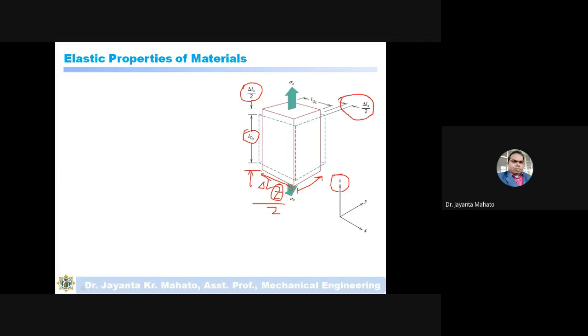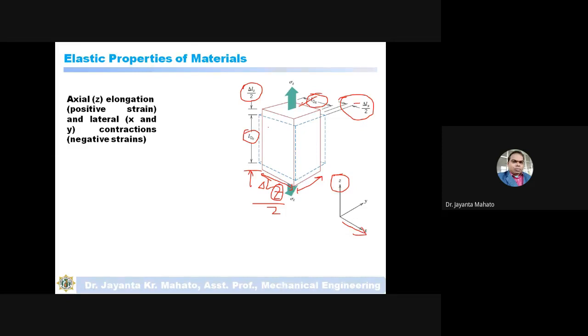And along the side what will happen? Along the x-axis the material will contract, means here del L by 2 amount will reduce, means this value is actually negative. Okay, earlier it was Lx, now del x by 2 amount, in both sides del x by 2 amount will reduce.